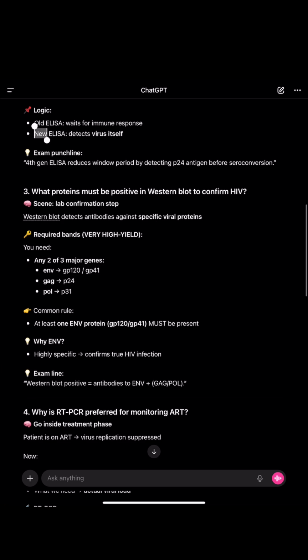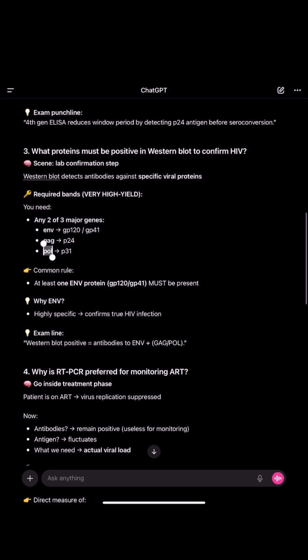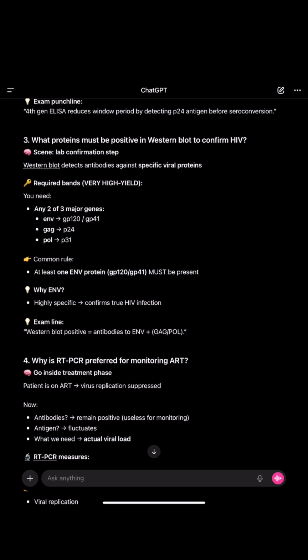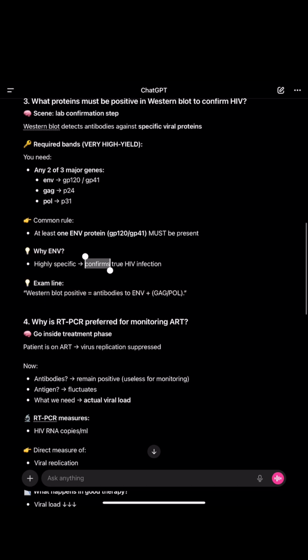What proteins must be positive in Western blot? It detects antibodies against specific viral proteins. So we don't detect P24 in Western blot, we detect the antibodies against specific viral proteins, and we know Western blot is a confirmatory test. The required bands: any 2 of the 3 major genes are needed, ENV, GAG and POL, and at least 1 ENV protein must be present. Why? ENV is highly specific and it confirms true HIV infection. Western blot positive means antibodies to ENV and GAG or POL are present.